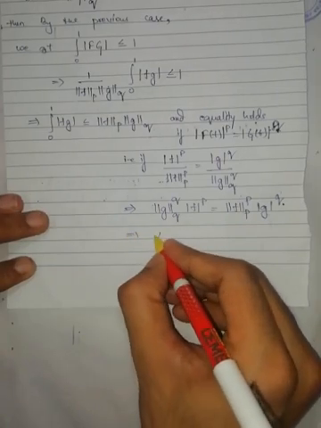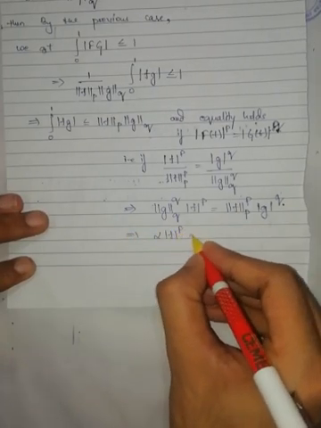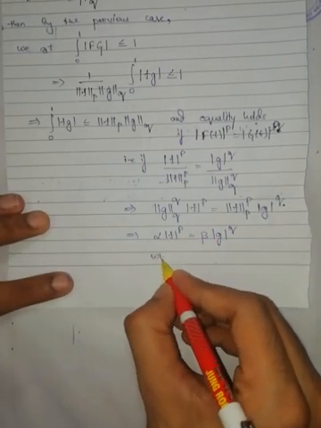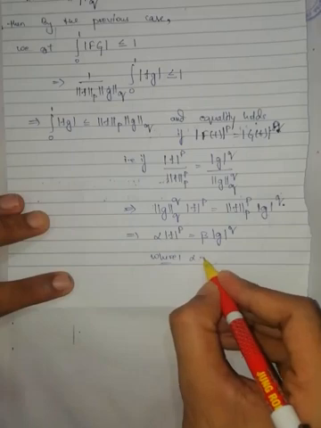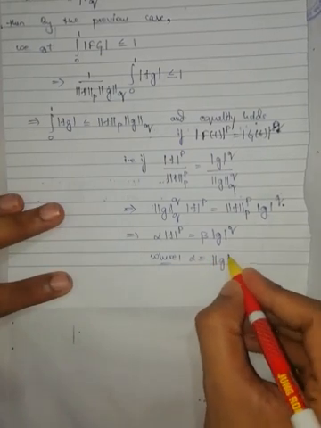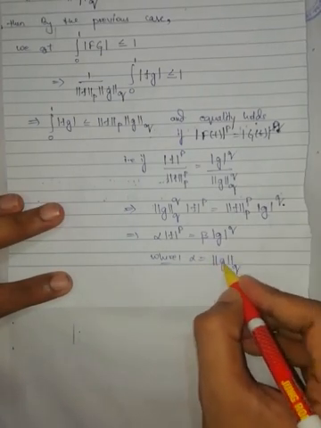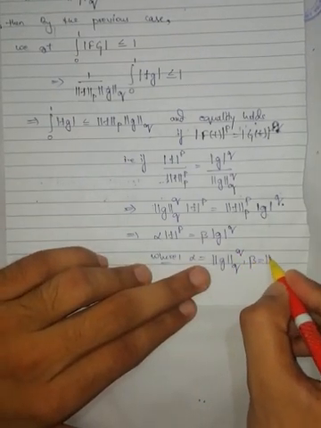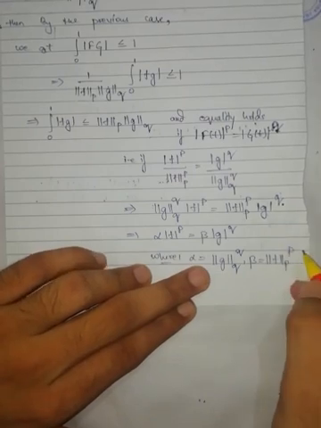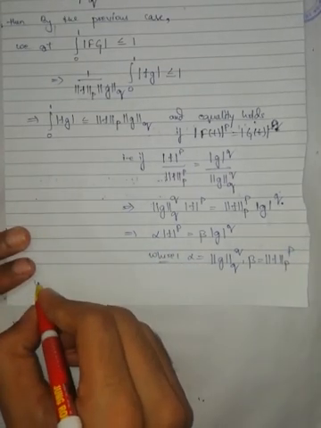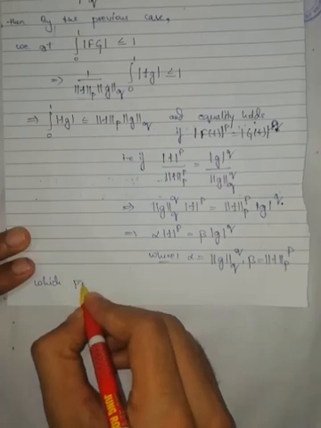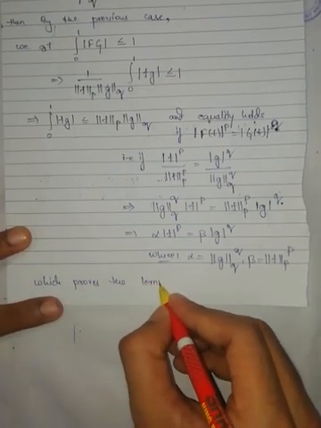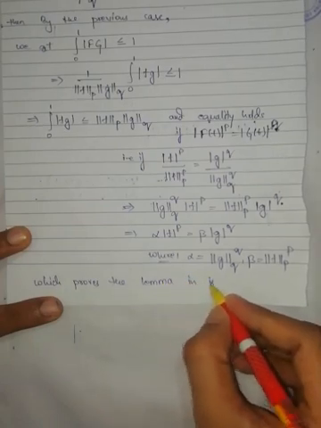This implies alpha modulus of f to the power of p is equal to beta modulus of g to the power of q, where alpha is equal to q norm of g to the power of q and beta is equal to p norm of f to the power of p, which proves the lemma in this case.